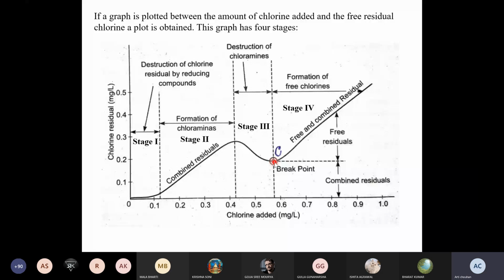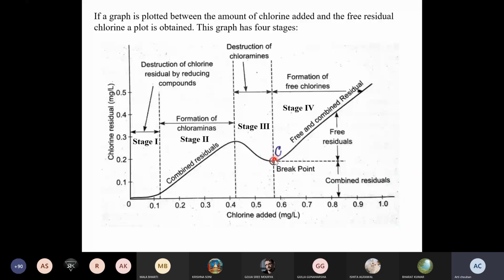This is helpful in the transportation and storage of municipal water, because the available free chlorine will act as a disinfectant and protect from contamination. From the break point you also get an important idea of how much chlorine should be added to the water as disinfectant. Every government body has decided the amount of chlorine residual that must be present at all points during the storage as well as the transportation of that water.